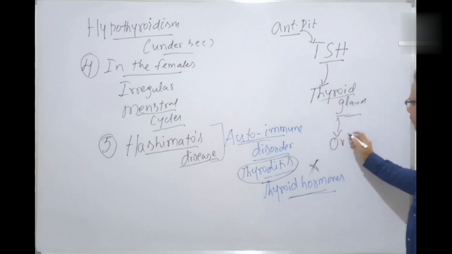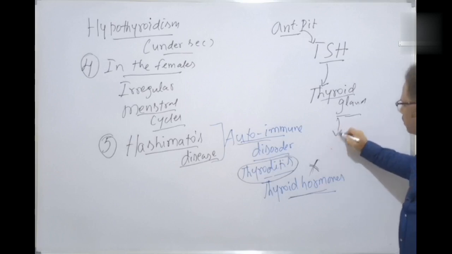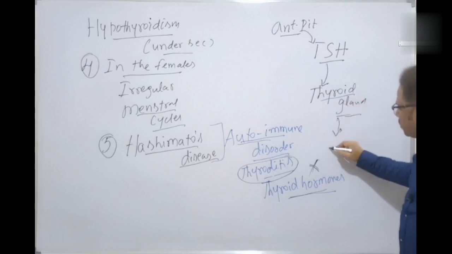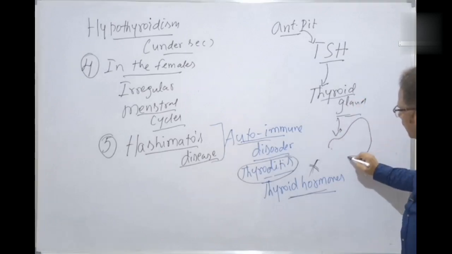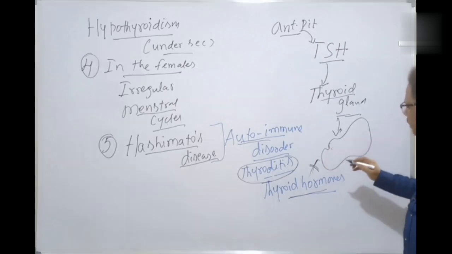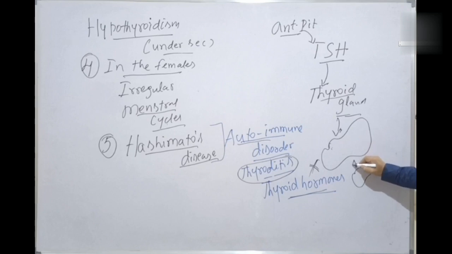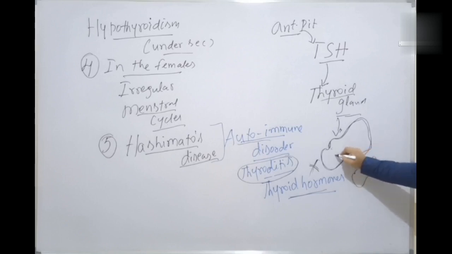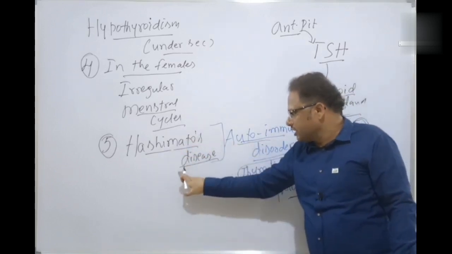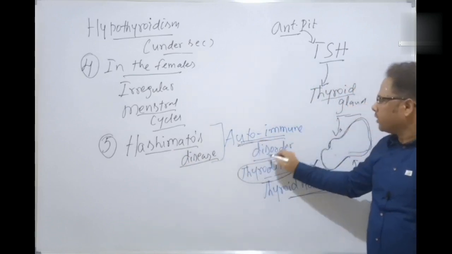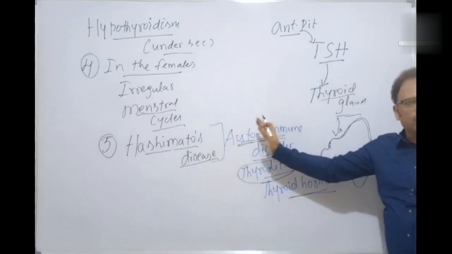You're following, all of you? Because of this over bulging of the thyroid gland, it becomes a form of goiter. So the swollen structure, a form of goiter, is formed. That is called Hashimoto's disease. It is called an autoimmune disorder.